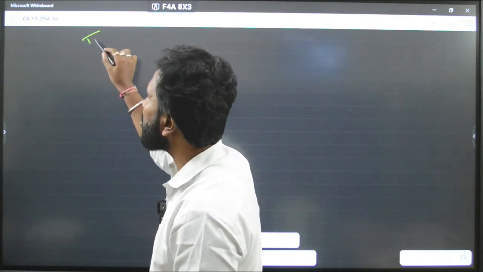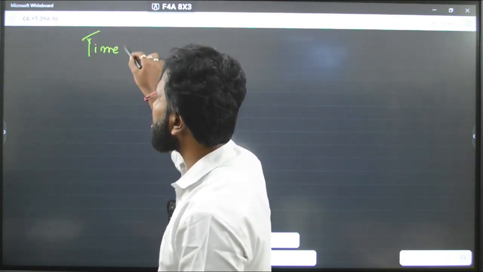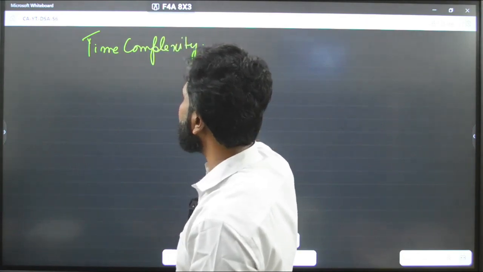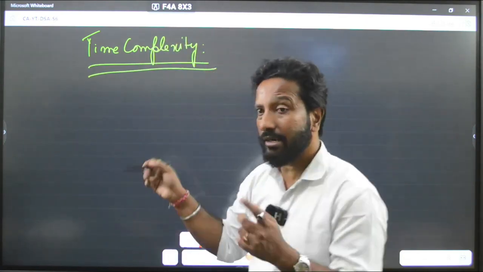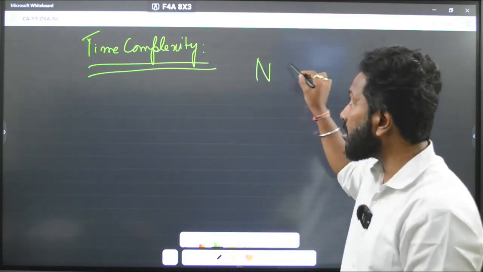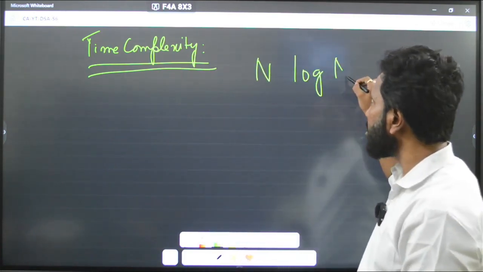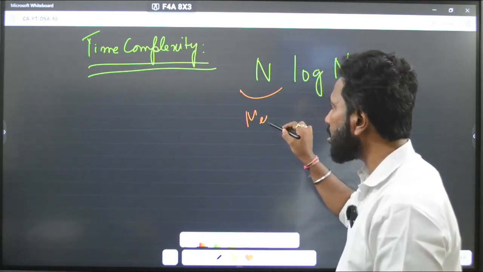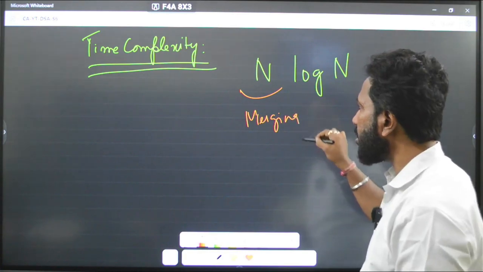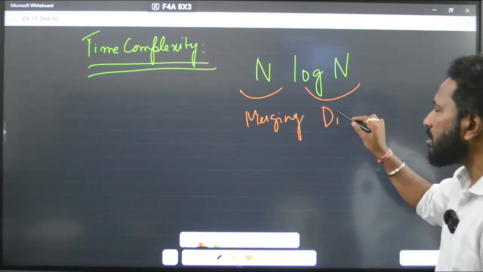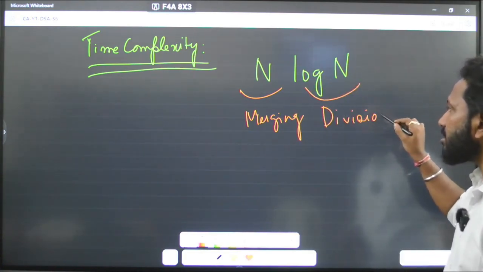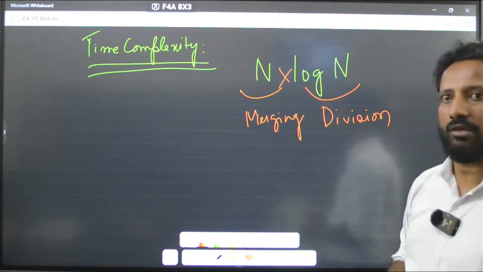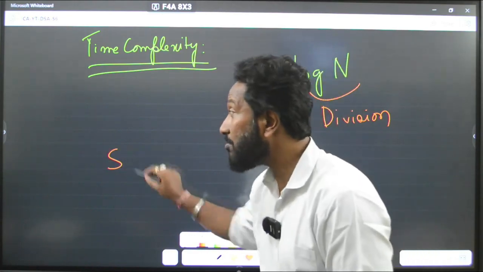So, what I was talking about is the time complexity. Time complexity of merge sort, I told you that it is n log of n, correct? This n is for the merging and this log n is for the division, correct? Merging plus division, that's why it is n into log of n. Got it? What about the space complexity?